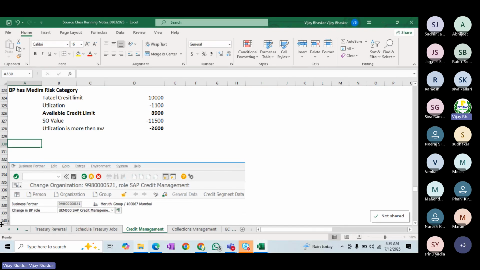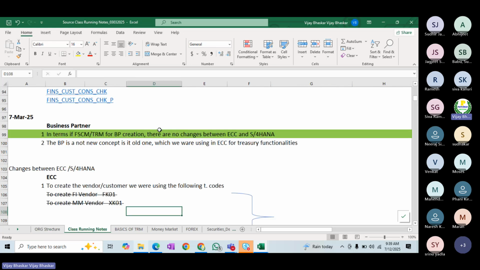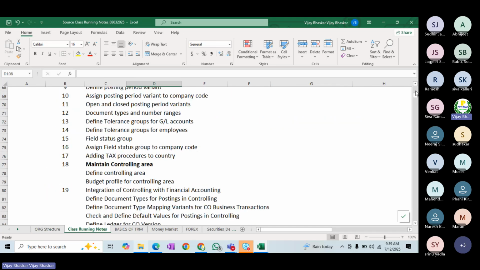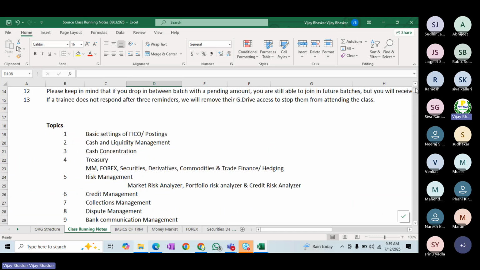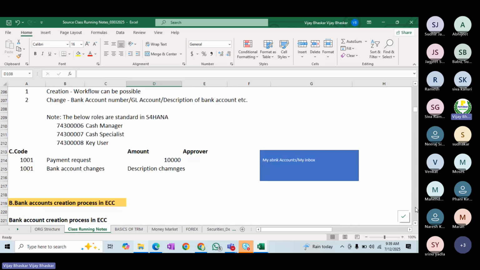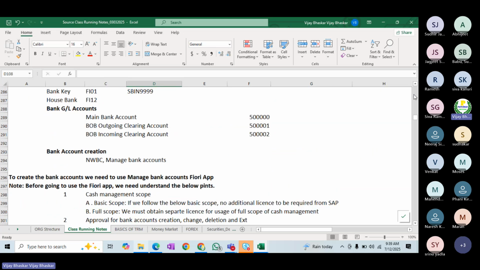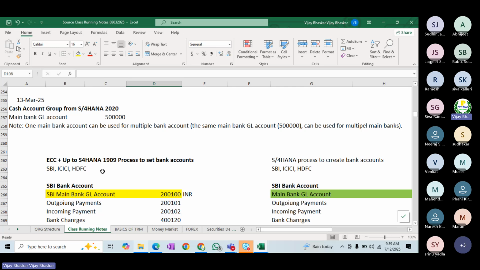So just allow me 5 minutes time. Just quickly complete this one. See now, this is one of the class running notes, which is the regular practice which I am going to follow. This is the organization structure where I keep class running notes, where you can see from the beginning the configuration steps, basic overview, then the topics which we are going to discuss. This is just basic configuration. In this session I have covered even cash and liquidity. Now bank accounting, which I have covered in detail, I mean ECC plus S4 HANA.